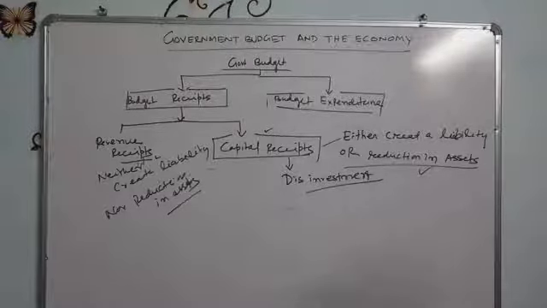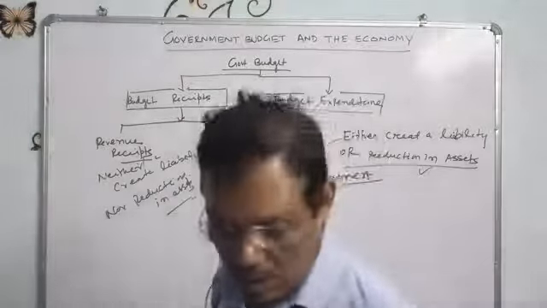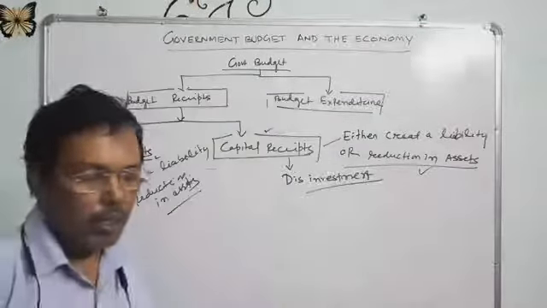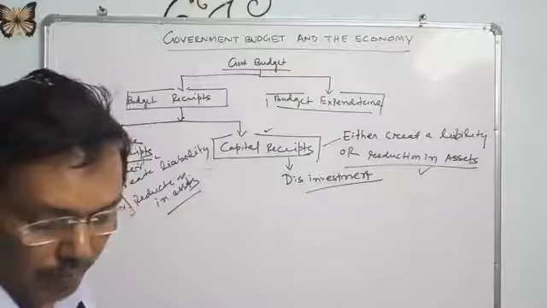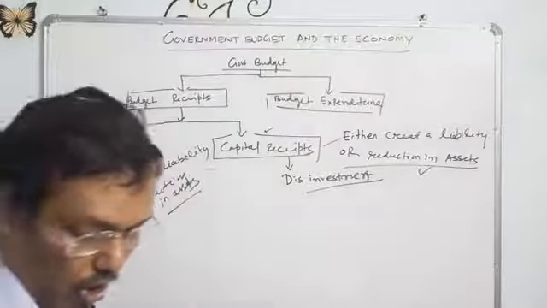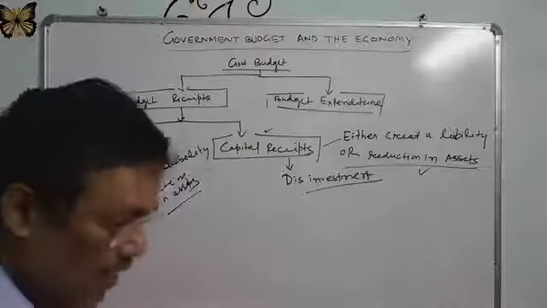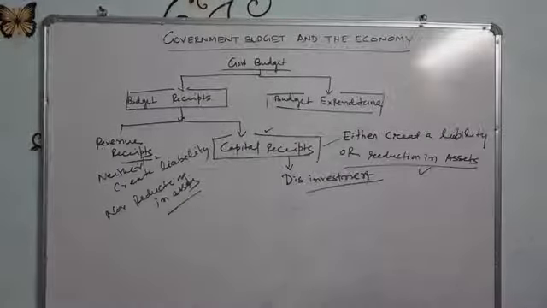Or we may say that is the loan. Whenever the central government raises different kinds of loans from the public, from the RBI, Reserve Bank of India, or from other parties through the sale of treasury bills, that is also one kind of capital receipt.